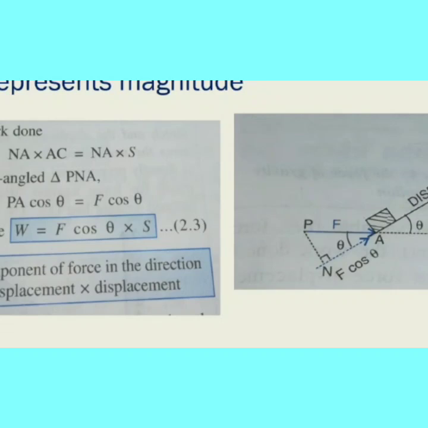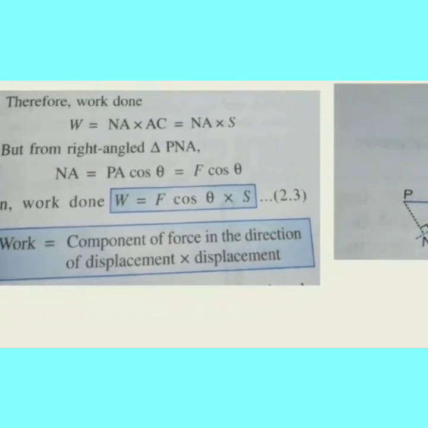So from here we can write NA into S. So we are going to find the value of NA. The same here, right angle triangle. Then NA value is equal to PA cos theta. PA is the force applied direction and cos theta is the angle made. From this we can tell PA is equal to F into cos theta. Then work done is equal to F cos theta into S. Work is equal to component of force in the direction of displacement and displacement.